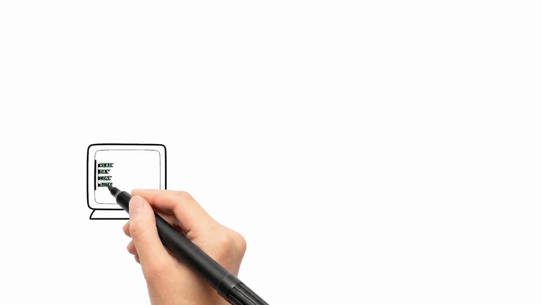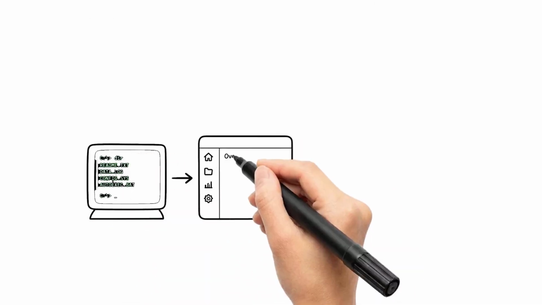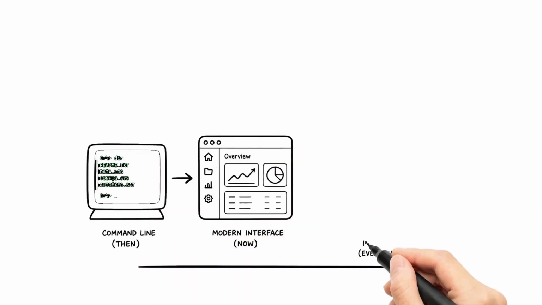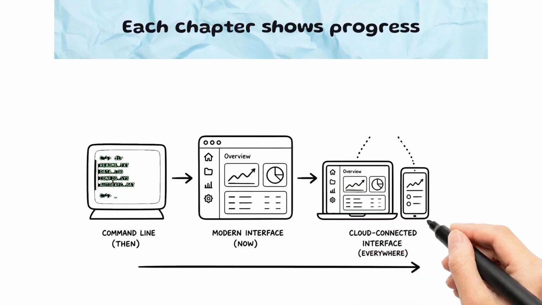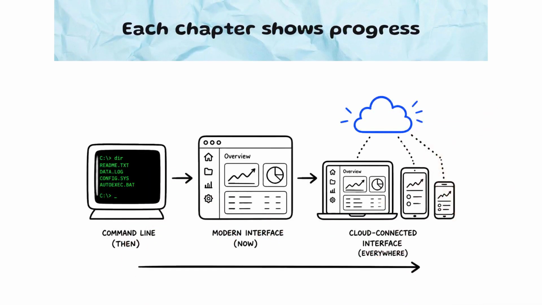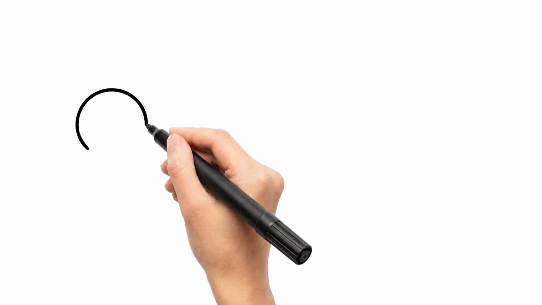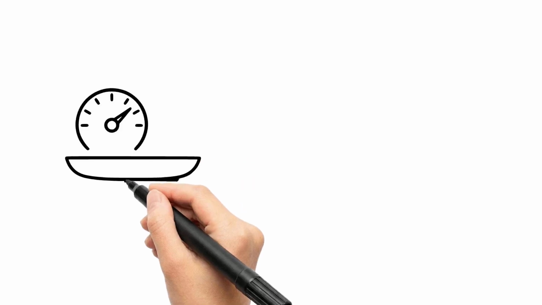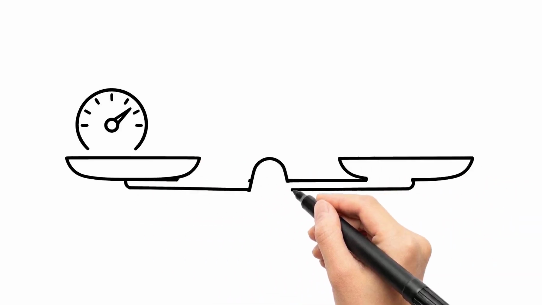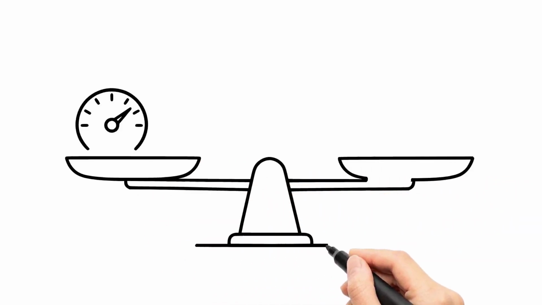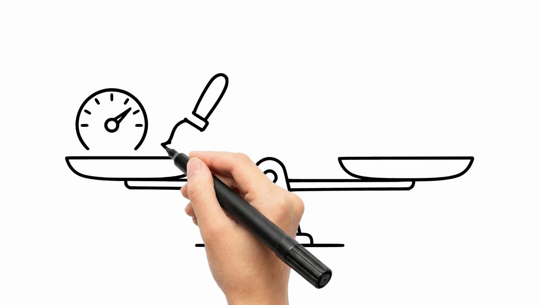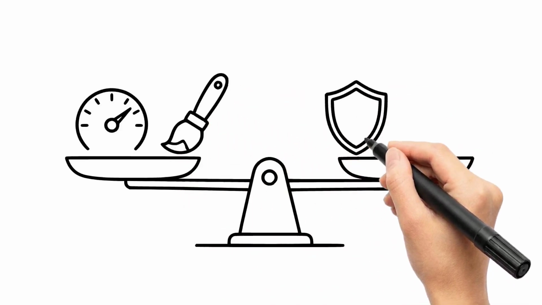The evolution of Windows is like the story of computing itself. From command lines to cloud connectivity, each chapter shows progress. It also shows how user expectations evolve. People demanded speed, then design, then security, and now connection. The pattern is clear. Progress happens when usability meets innovation. The best versions balance both.